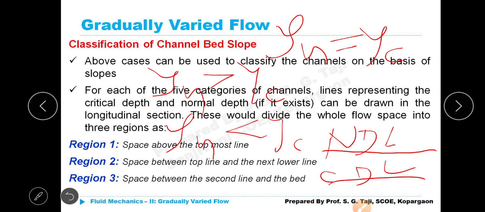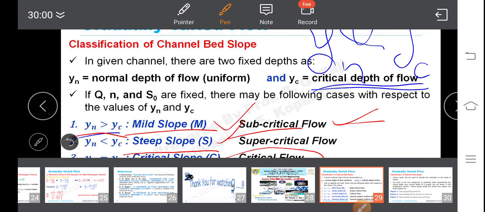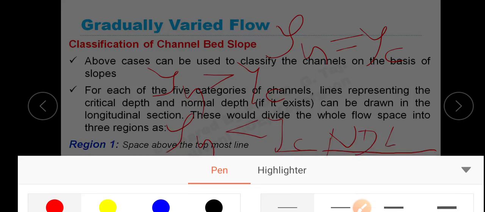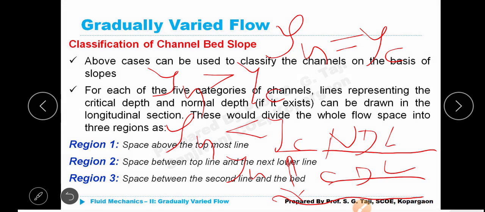Do you agree, all of you? Yes, very simple. If the CDL is drawn below NDL, suppose this is the bed, I can write this as yn. What about this? From the bed, what should be this depth?